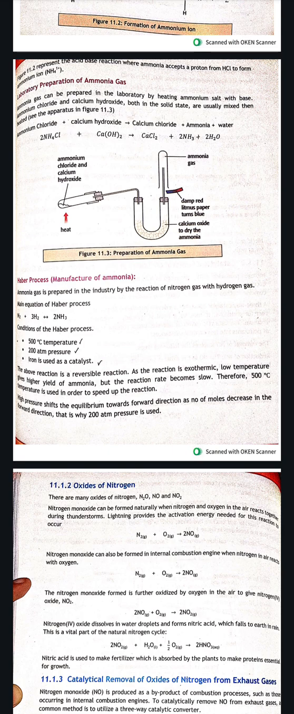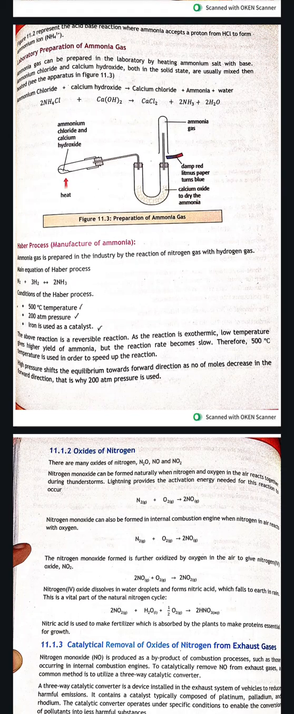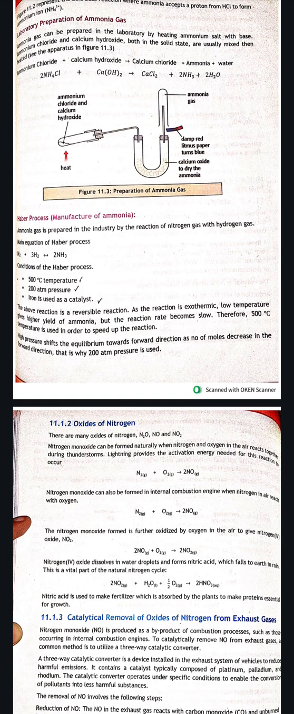Laboratory preparation of ammonia gas. Ammonia gas can be prepared in the laboratory by heating an ammonium salt with a base. Ammonium chloride and calcium hydroxide, both in solid state, are usually mixed and then heated. Ammonium chloride plus calcium hydroxide. Ammonium chloride is a salt and calcium hydroxide is a base. When they react together, they form another salt, calcium chloride, plus ammonia plus water.